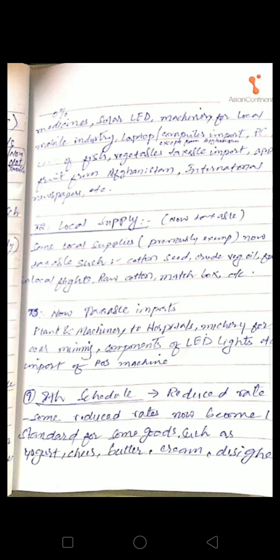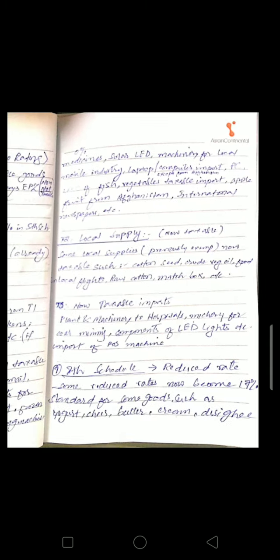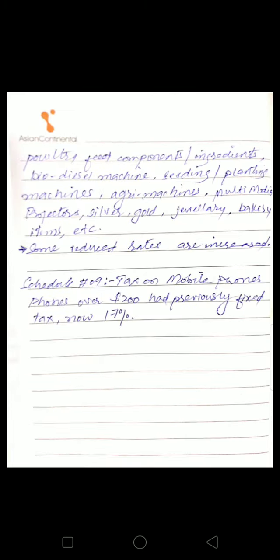Some reduced rates have now become standard rate for some goods such as yogurt, cheese, butter, cream, desi ghee, poultry feed components or ingredients, biodiesel machine, seeding or planting machines, agri machines, multimedia projectors, silver, gold, jewelry, bakery items, etc.